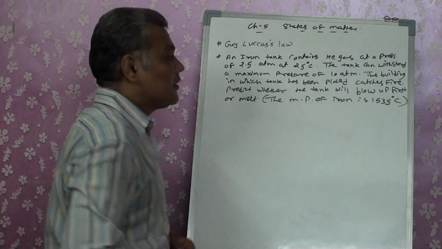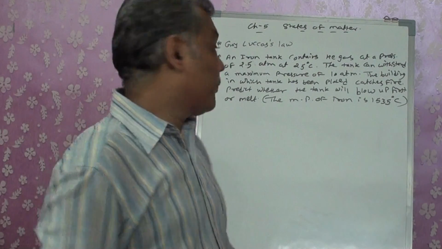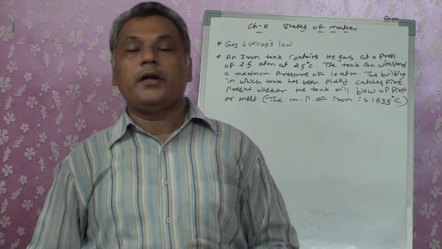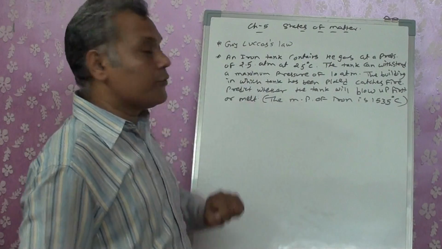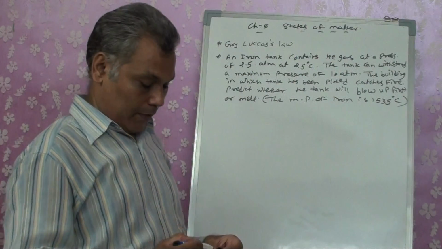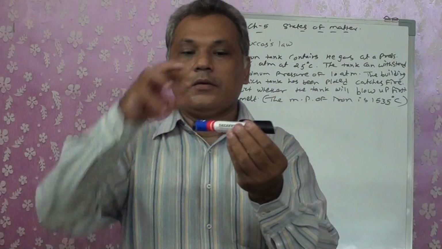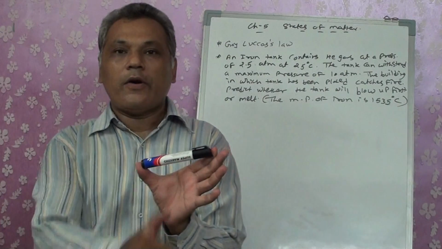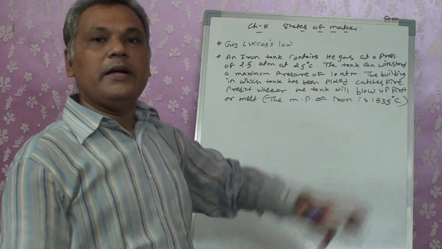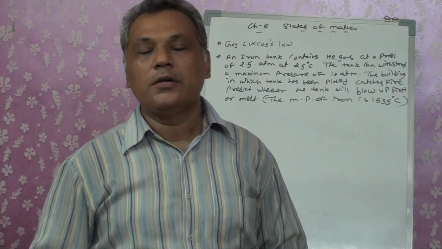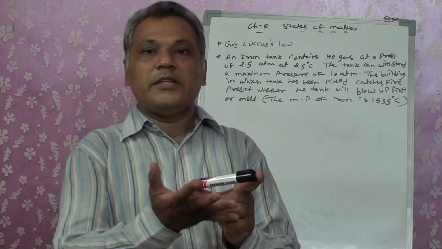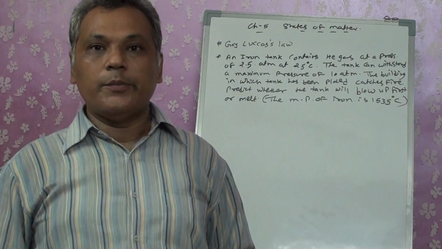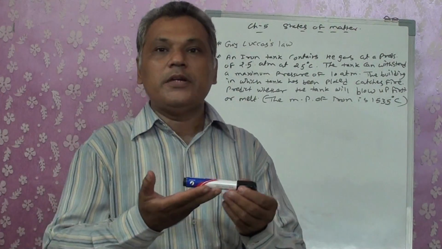Okay, now what is this question given to me? It is told that I am having one iron tank in which helium gas is filled. Right? Now helium gas is filled at 2.5 atmospheric pressure at 25 degrees Celsius. Now this is suppose a tank. Helium gas is filled in it. The temperature of this tank is 25 degrees Celsius. Now I am heating it. That means here the building in which it was placed has caught fire. Right? That means it is being heated. This tank is going to be heated because there is a large amount of fire in the building. Right? Now this one will be heated.